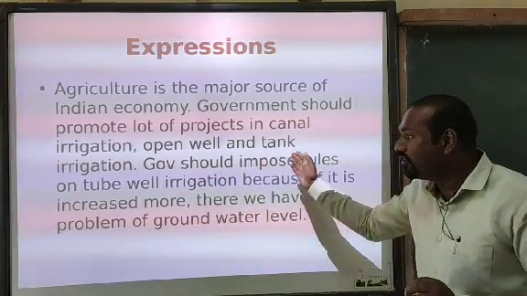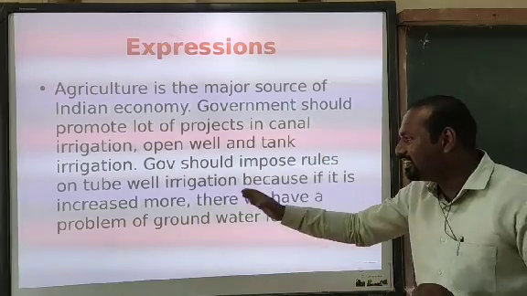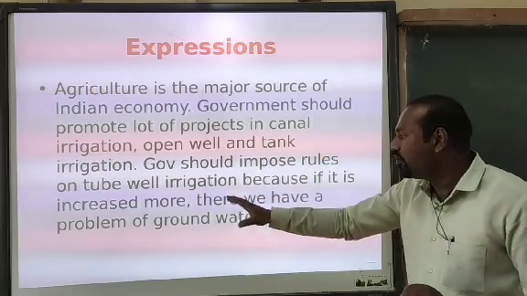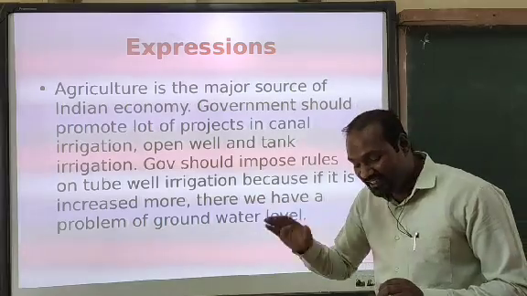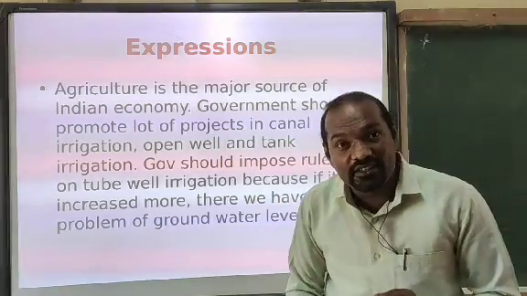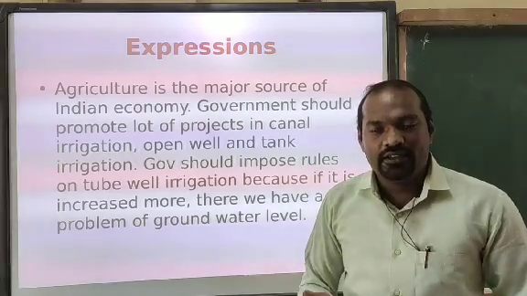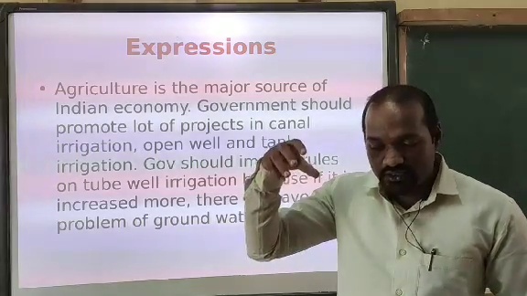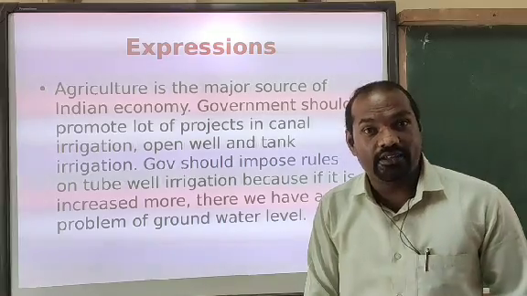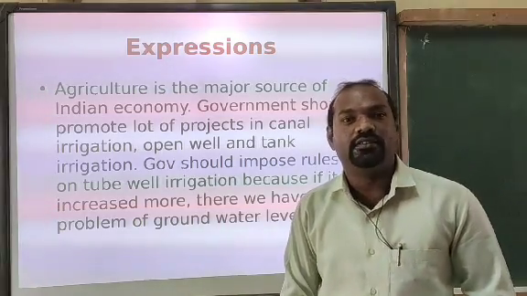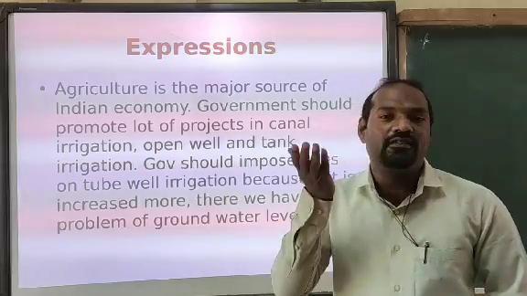Government should impose rules on tube well irrigation because if it increases more, we have a problem of groundwater level. Groundwater level is decreasing if tube well irrigation is increased in society. Even if you dig 1,000 feet down, nowadays in summer we couldn't get water because of the increase of tube wells.